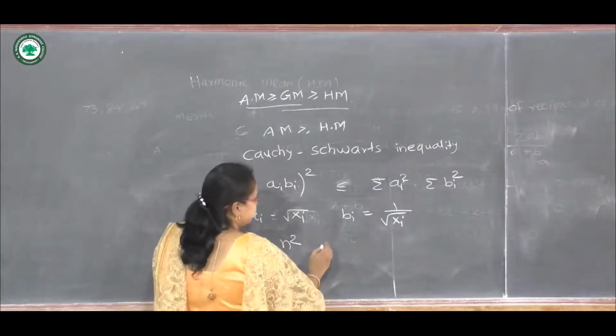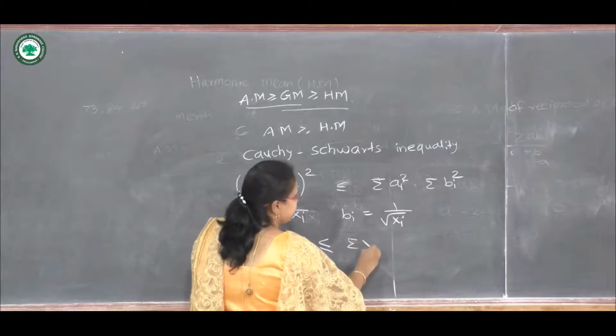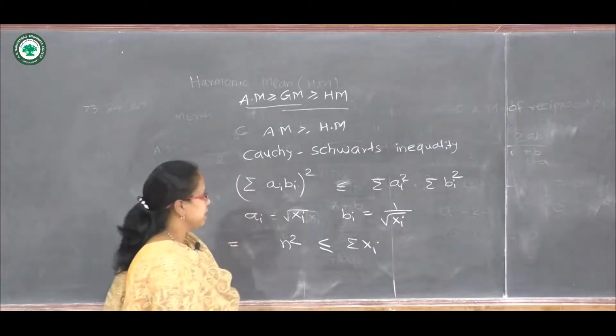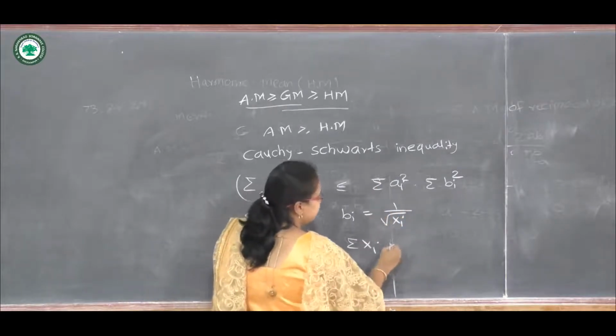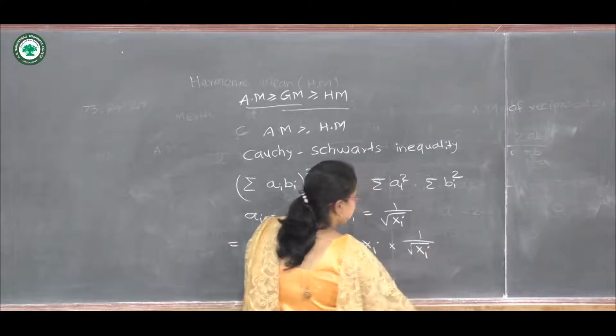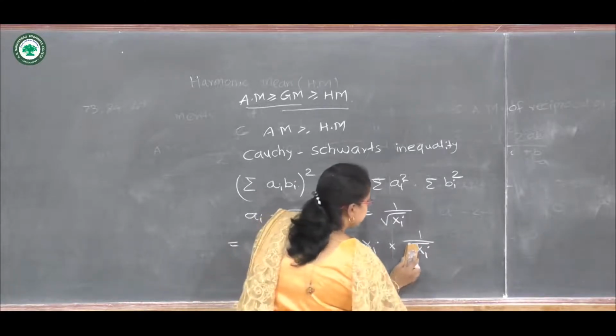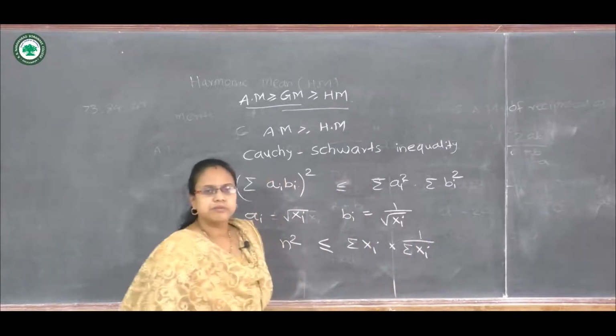Then this is less than or equal to the summation of xi, because root and its square will be xi, into this will be 1 upon xi. Sorry, this will be the summation of 1 upon xi.